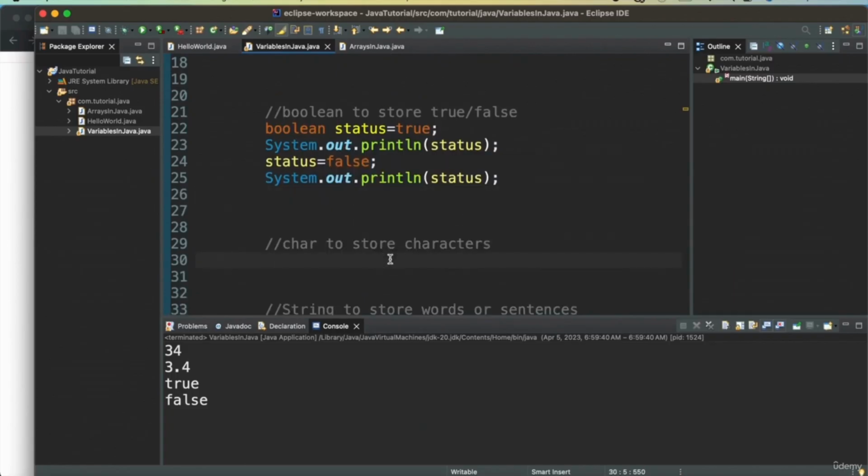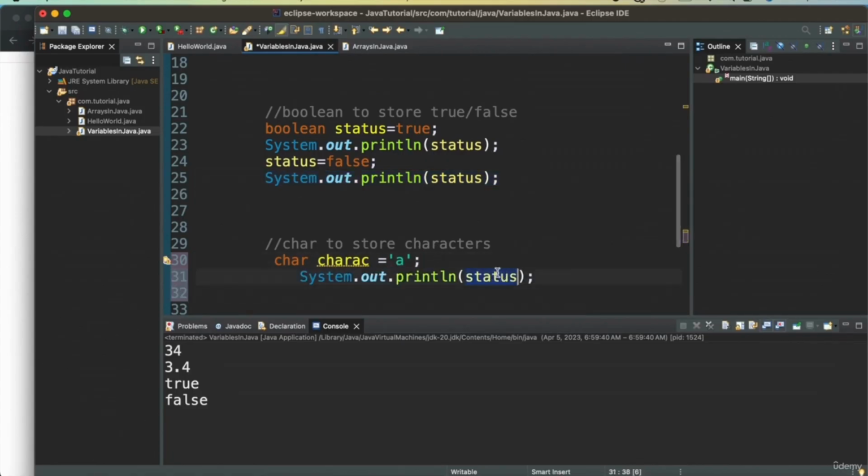Now char is used for storing single characters. So if you want to store something, we can define a char equal to a, and then I can go and print that value.